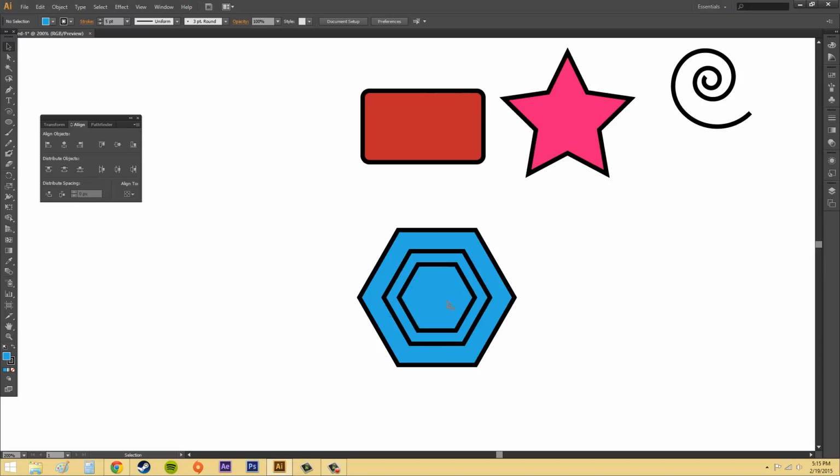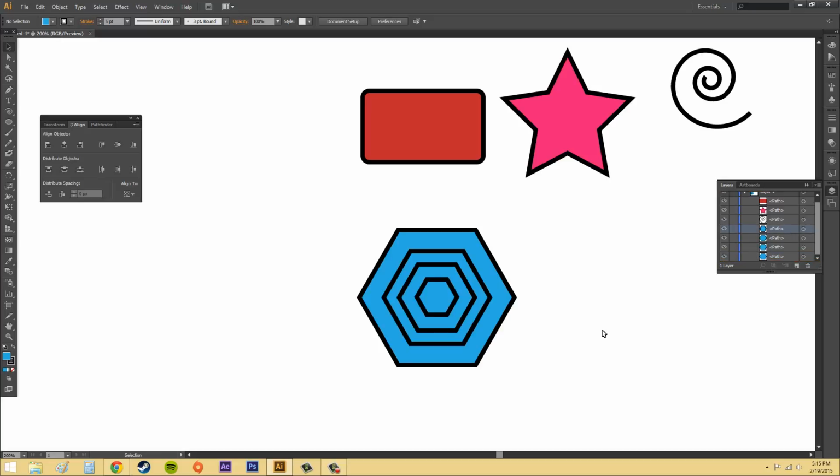Now you can see that one of the objects has been hidden in the back. So you would do something like, let's figure out which one's hidden, by clicking on these eyes. So this last one here is the one that's hidden. You would want to click on that, and we're just going to move it up. And now it shows. So that's the way you do it if anything's hidden. You just bring it back up to the front.